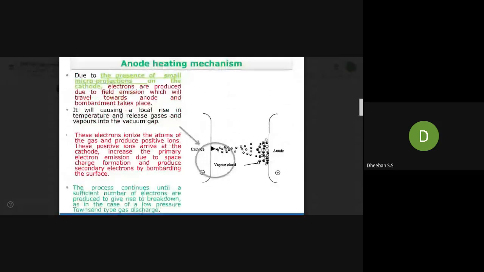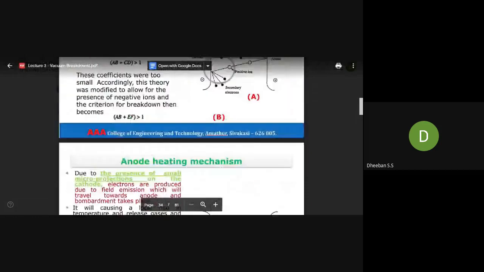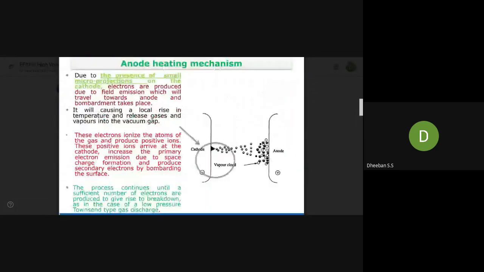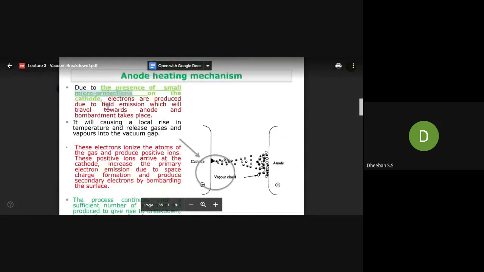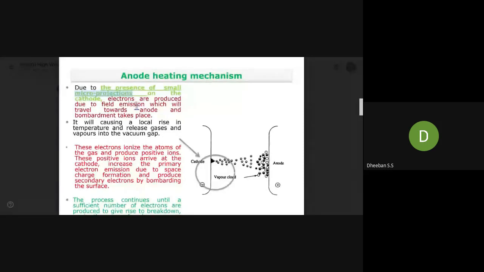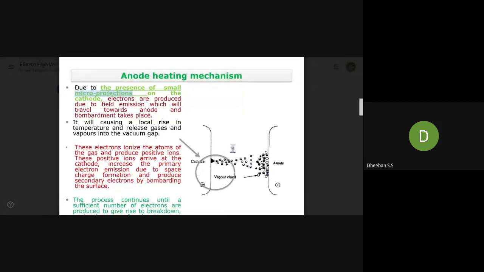Next we will be seeing the anode heating mechanism. It is nothing but one of the field emission theories. What they are saying is that due to the presence of micro projections on the cathode, electrons are produced due to field emission, which will travel towards the anode, and bombardment takes place.